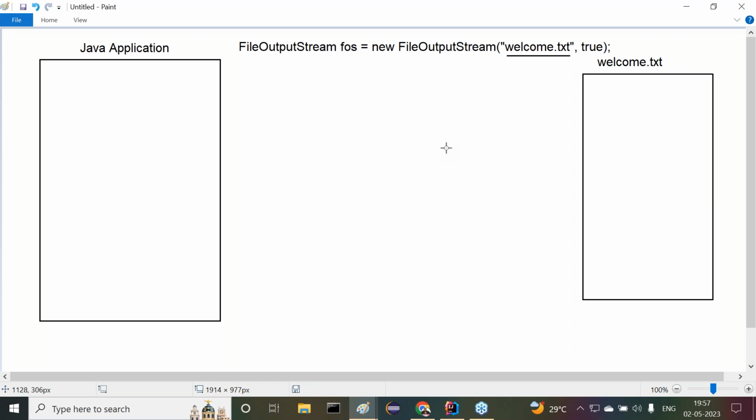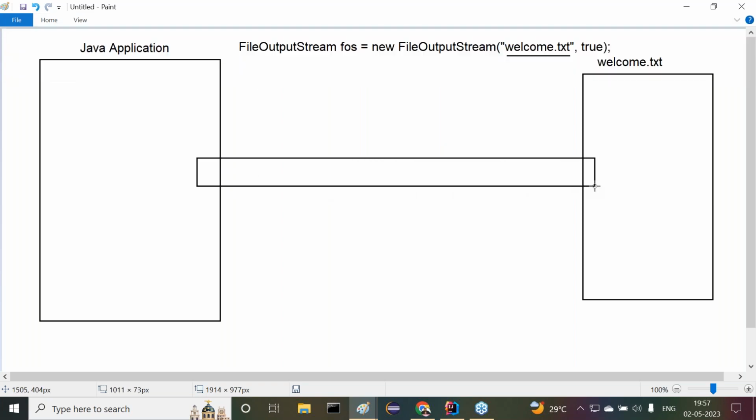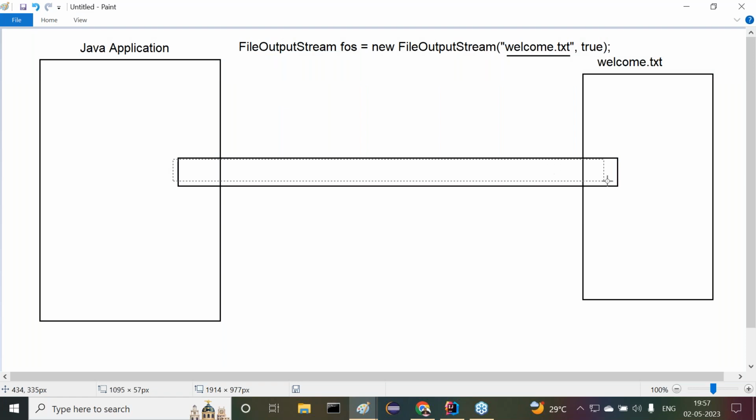For example, if the file already exists, directly it will create a FileOutputStream from the Java application to the respective text file. Okay, now this is the internal point we are understanding. So this is the FileOutputStream that we created.